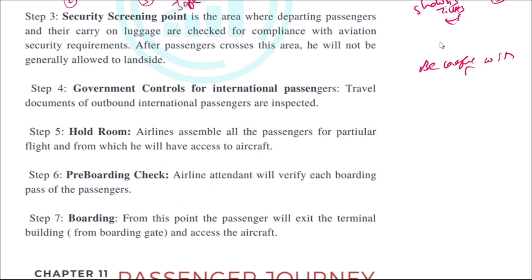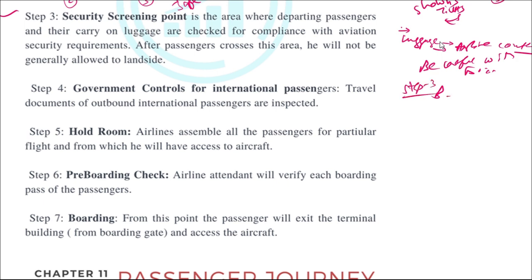Next, now the passenger has taken the boarding pass. One more point is at the check-in counter, if he has some luggage to be boarded in the aeroplane, then at step 2 he will give the luggage also to the airline counter. After he has taken the boarding pass, now he will move to step 3.